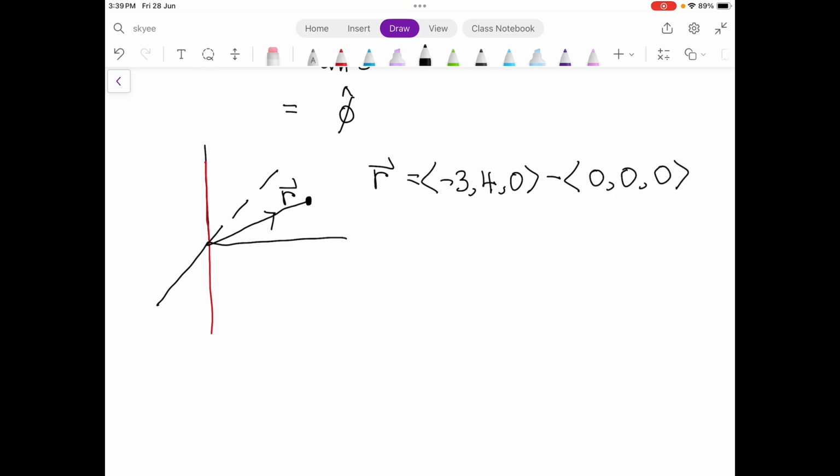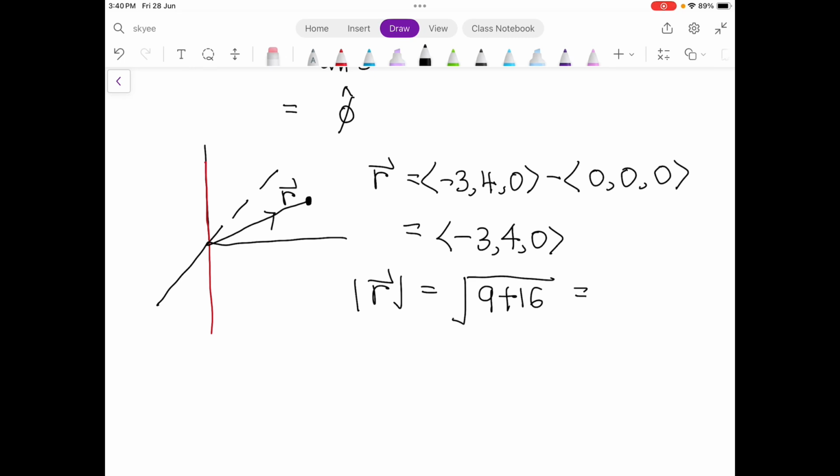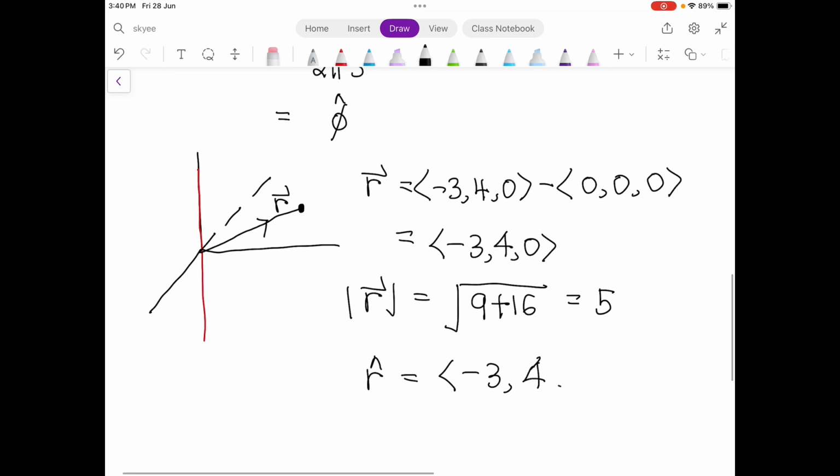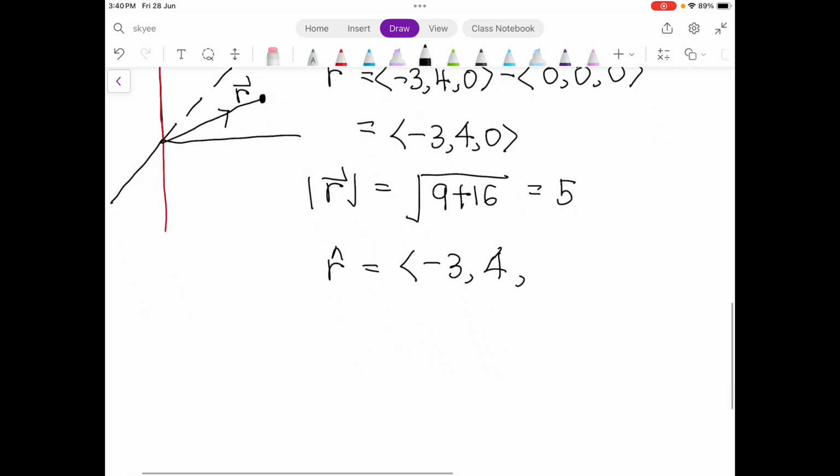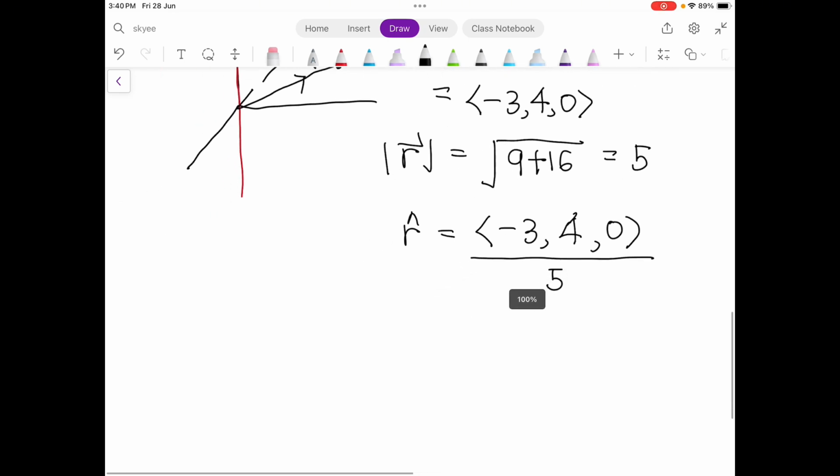So you have -3, 4, and 0, and your magnitude will be 9 plus 16, square root of 25, which is 5, and your unit vector R will be -3, 4, 0 over 5.